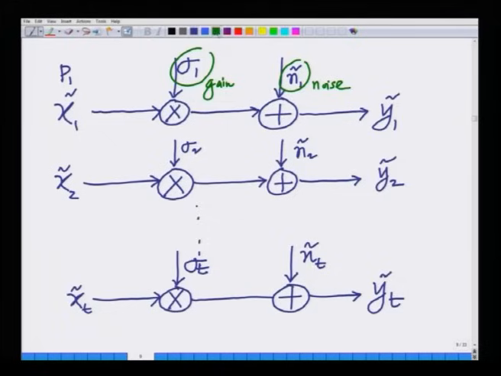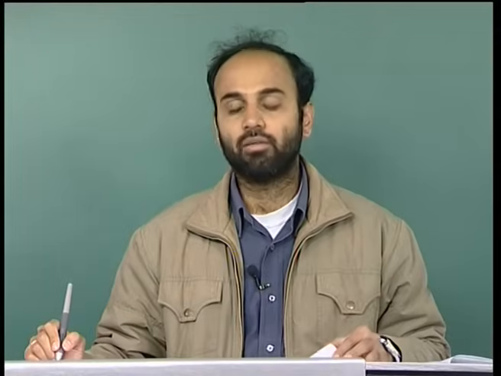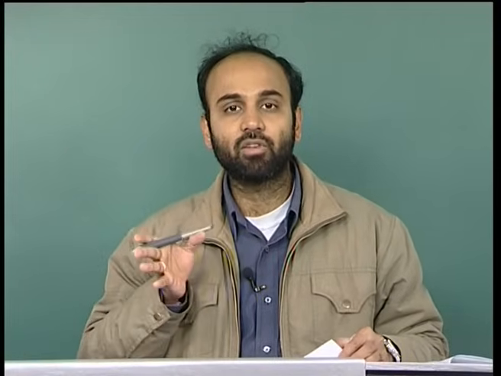This is a schematic diagram of t parallel channels, and this is nothing but spatial multiplexing of the wireless communication channels, because I have t streams of information transmitted in parallel. This is the spatial multiplexing property of the MIMO wireless communication system.